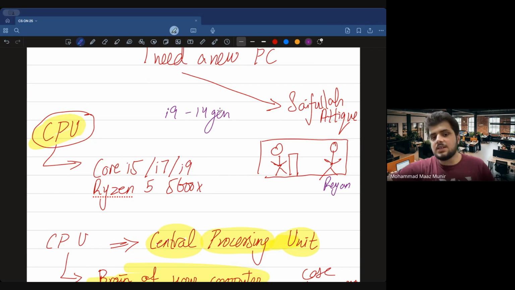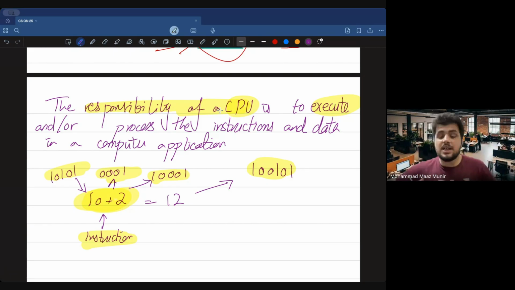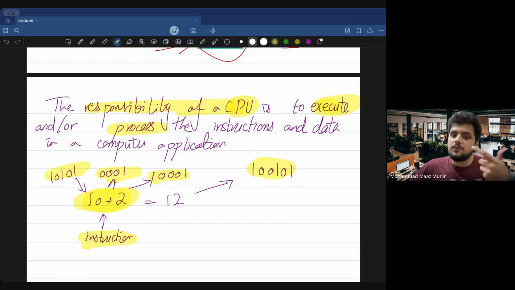The only benefit is that it is the responsibility of a CPU to execute and process all these instructions, whether that's playing games, downloading stuff, doing some graphics work, or rendering, or maybe editing, whatever. If you have a stronger CPU, this means that you are going to be processing and executing instructions at a much faster pace. So what is the responsibility of a CPU? To execute and process the instructions.